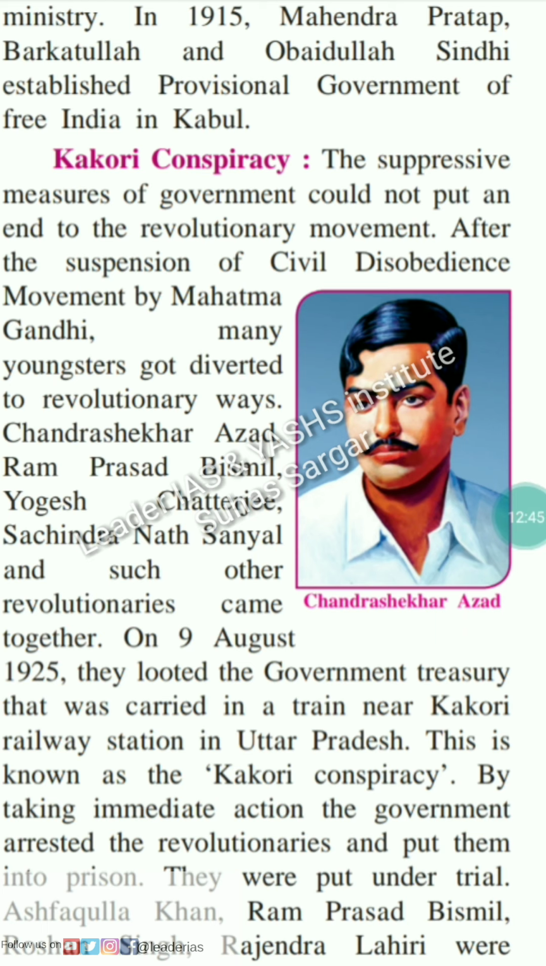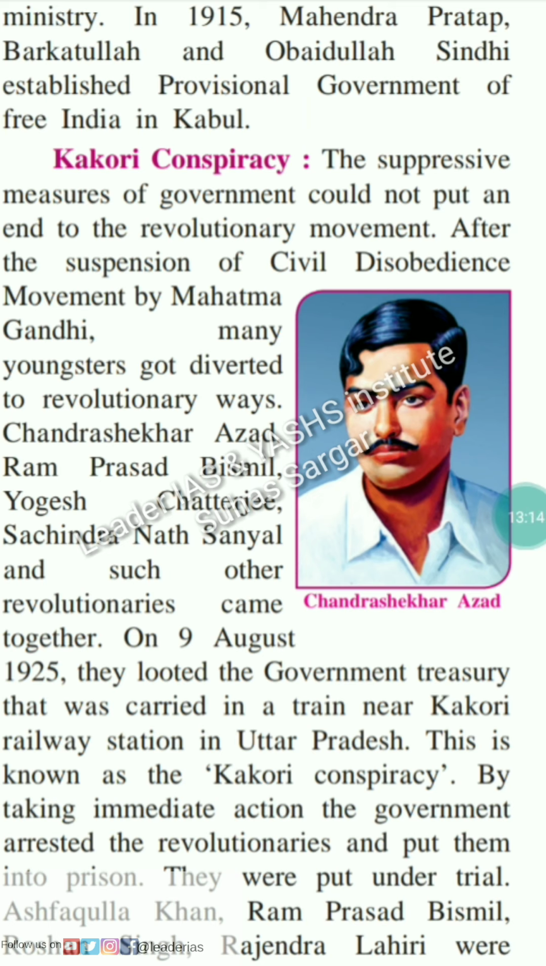The suppressive measures of the government could not put an end to the revolutionary movement. After the suspension of the Civil Disobedience Movement by Mahatma Gandhi, many youngsters got diverted to revolutionary ways. Chandrasekhar Azad, Ram Prasad Bismil, Yogesh Chatterjee, Sachindranath Sanyal, and such other revolutionaries came together.